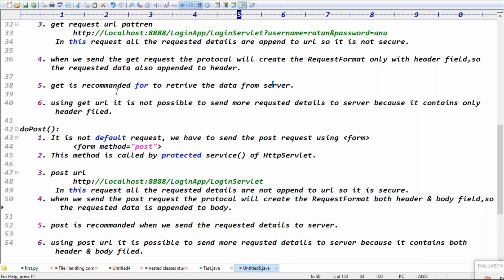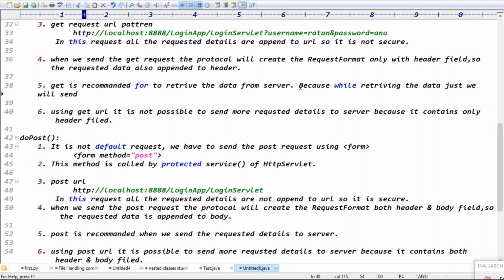And after that, when it is recommended, guys, always you have to check where it is used. GET request retrieves the data, guys. Because while retrieving the data, we just send only the URL, not request data, right?